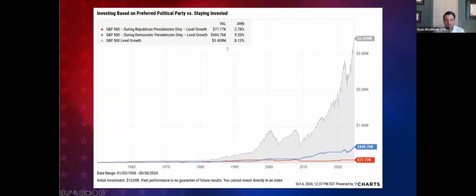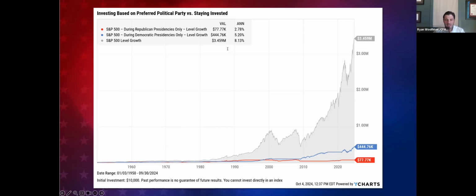Moving to the impact of political parties on investments. Some investors may consider changing their investment strategy based on which political party is in power. However, data shows that making investment decisions based on party alignment often leads to lower returns. Since 1950, investing only during Democratic presidencies yielded an annualized return of 5.2%, and only during Republican presidencies yielded 2.78%.